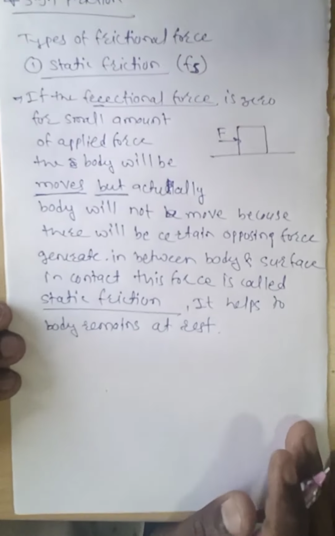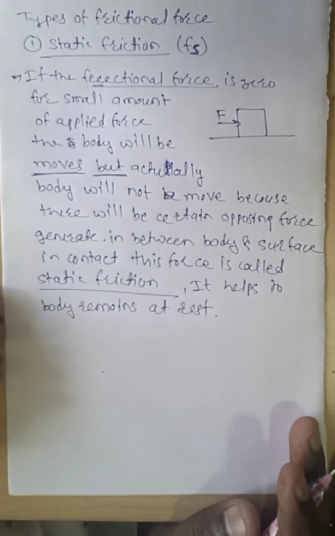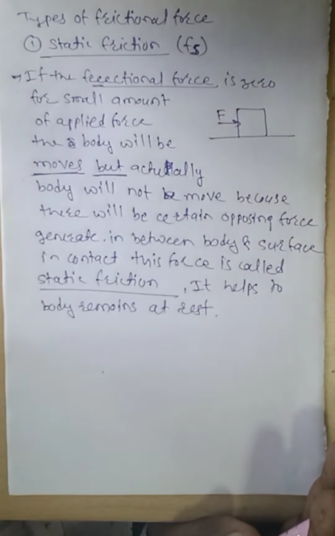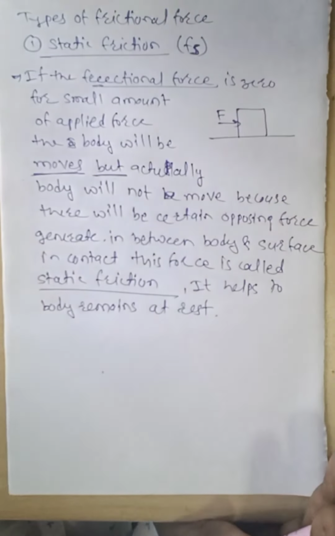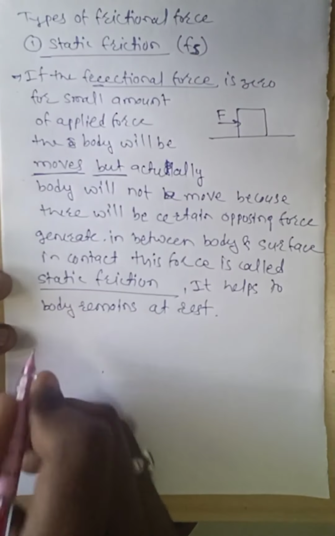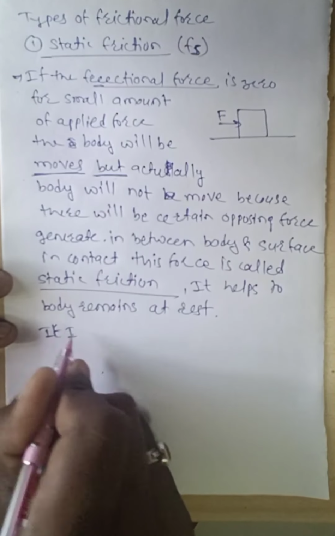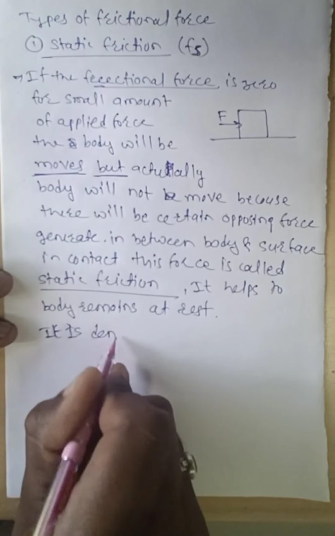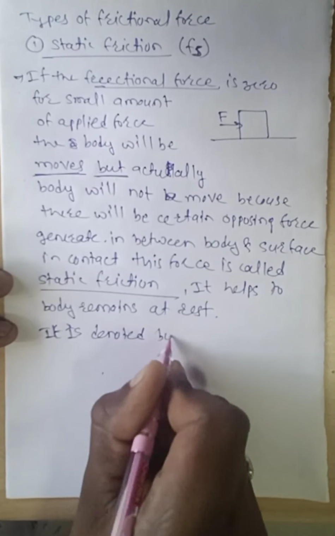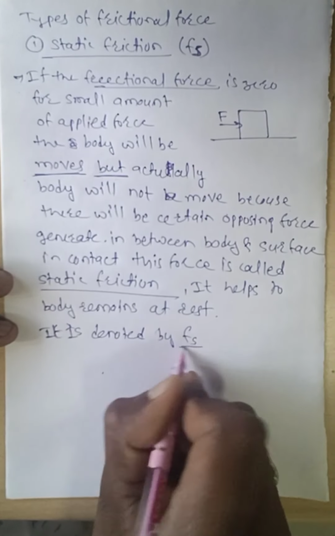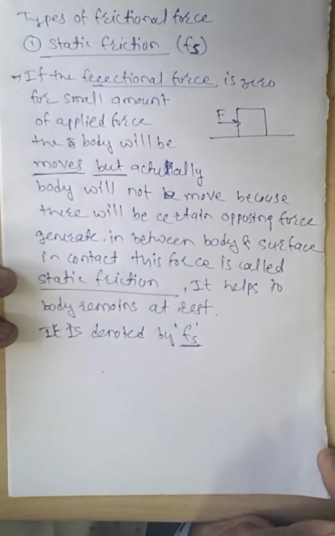If there is no static friction, the body will move, but the body does not move because some opposing force is generated, and that opposing force is known as static friction. Static friction is denoted by Fs.